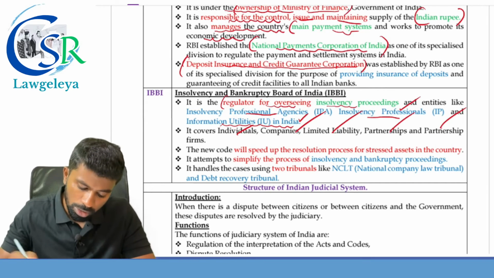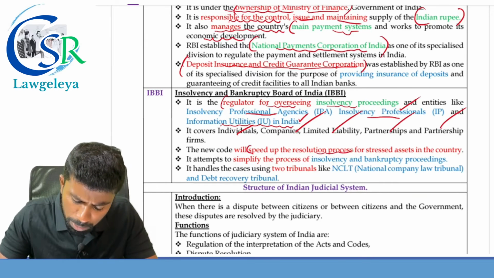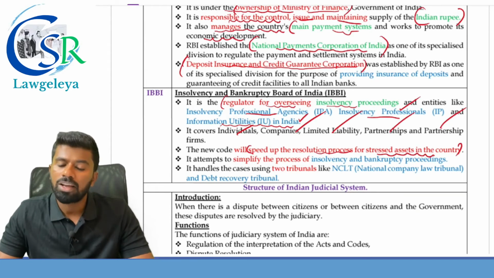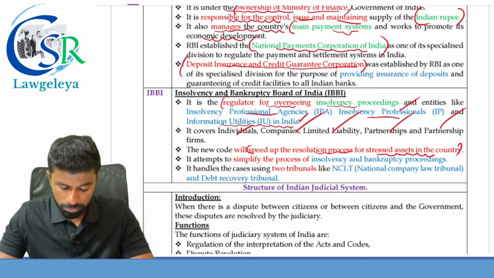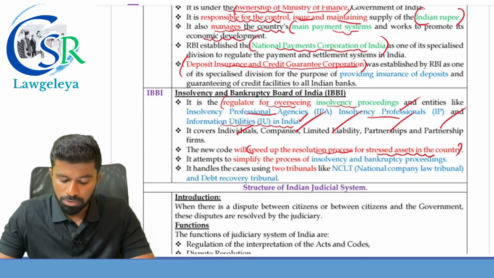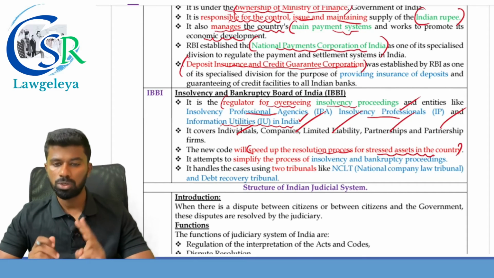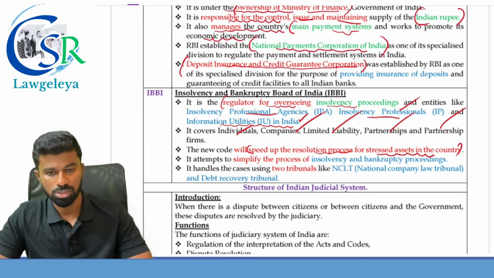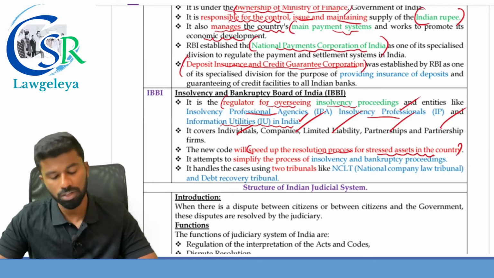The new code will set up the resolution process. It will speed up the resolution process for the stressed assets in the country, to revive them. It attempts to simplify the process of insolvency and bankruptcy proceedings. It handles the cases using two tribunals: one is NCLT, another one is Debt Recovery Tribunals. So these are the provisions with respect to IBBI.